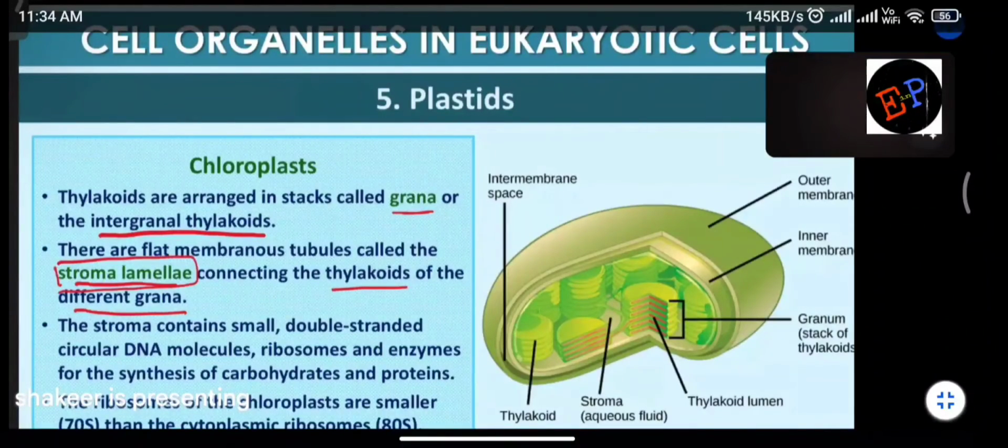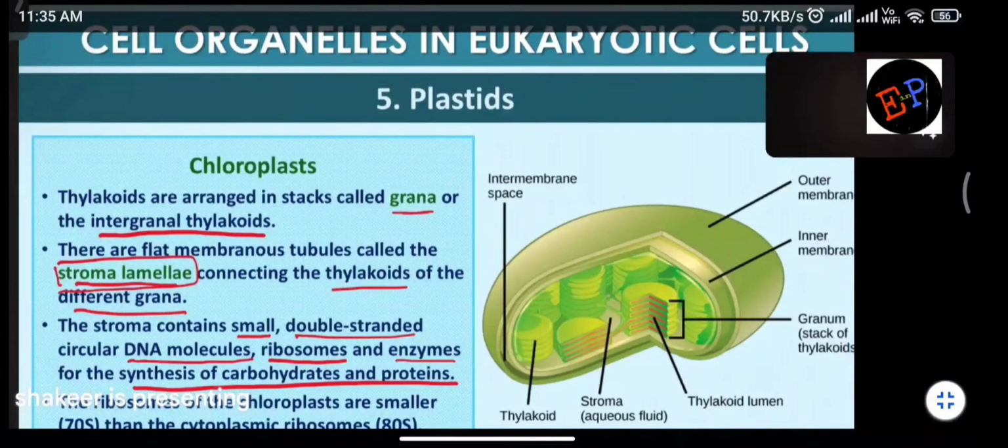Okay, ma? So, stroma contains small double-stranded circular DNA molecules. So, along with this granum, the empty space called stroma also consists of DNA molecules also, ribosomes also, enzymes also for what? For the synthesis of carbohydrates as well as proteins. Stroma is the space where it is present. Which region is called stroma?